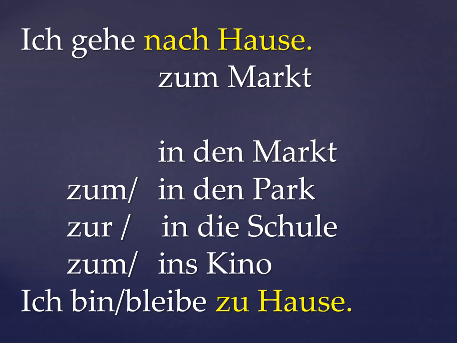Now say "zum". Ich gehe zum Markt, because the article of Markt is "der", and "der" changes into "zum". I am going to the market. You can say "zum" or also "in den Markt". That is also correct. If you want to use the preposition "in", then "in den". If you are using "zu", then "zum", because "zu" is dative fixed. "In" is Wechsel, mixed. So both sentences are correct, and we can use different prepositions.